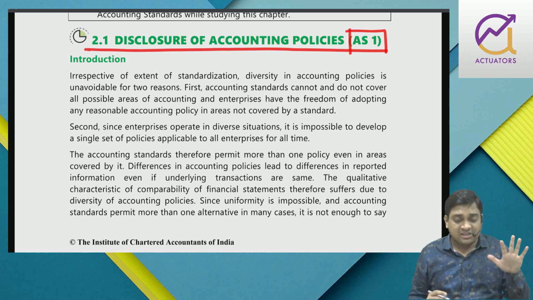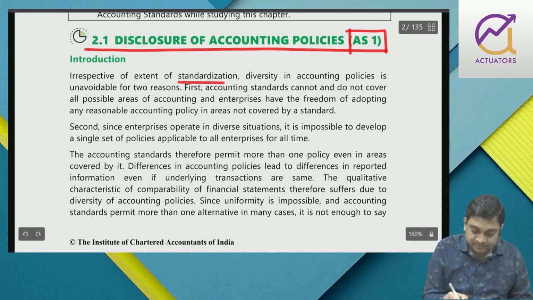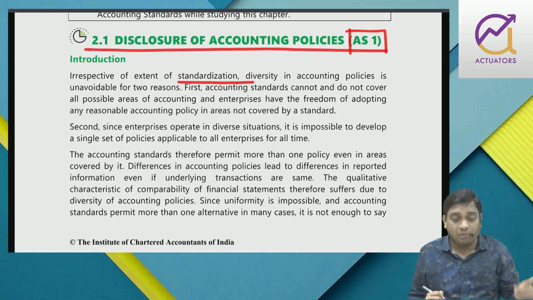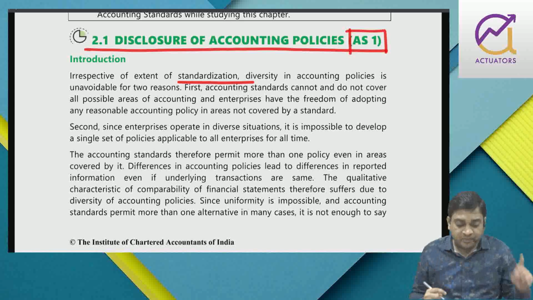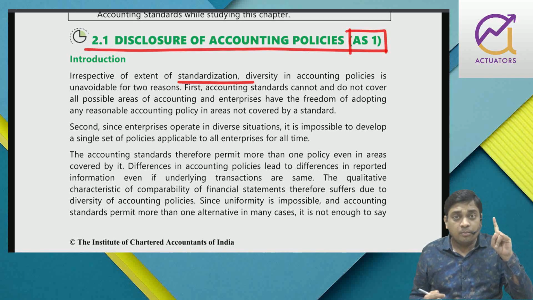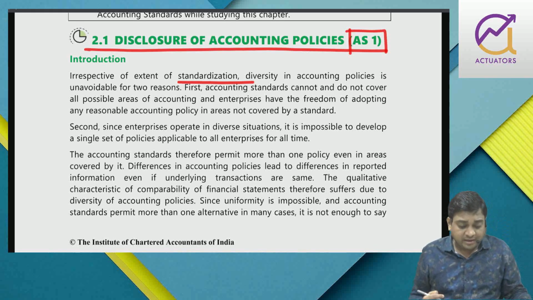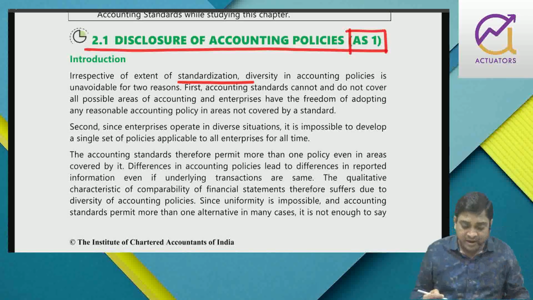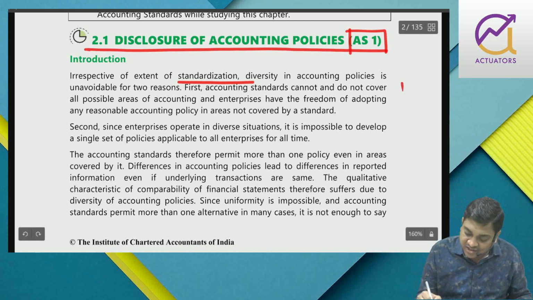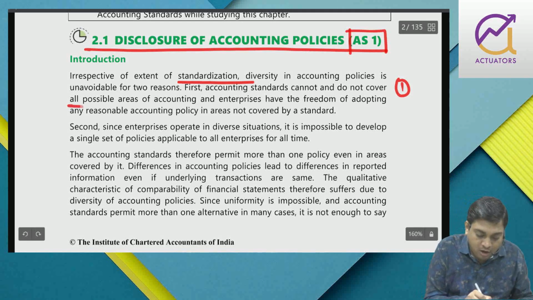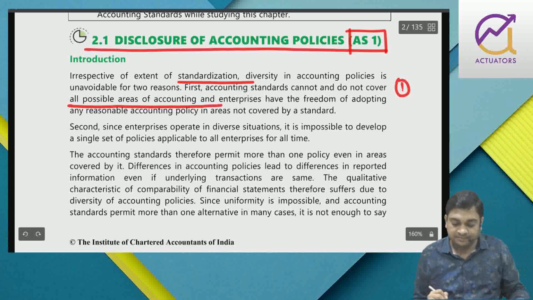Accounting standards, to some extent, have brought standardization, but still there are a lot of options available in a particular accounting standard, right? Now there are two reasons for this diversity, which is particularly unavoidable. The very first reason is accounting standards cannot and do not cover all possible areas of accounting.